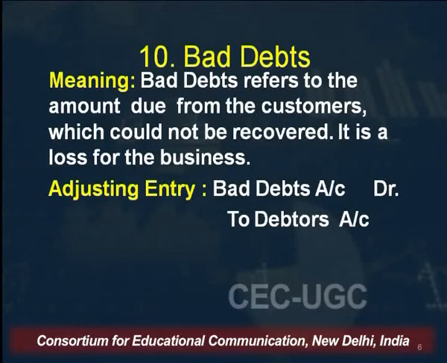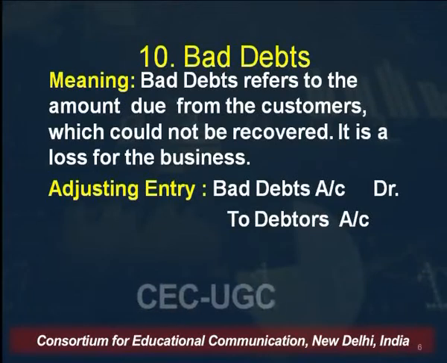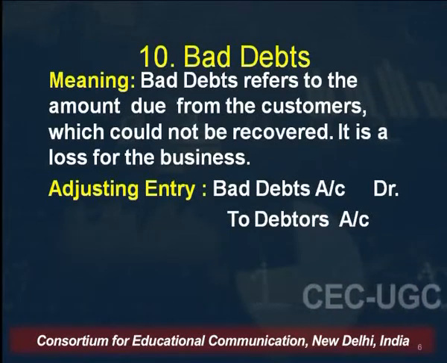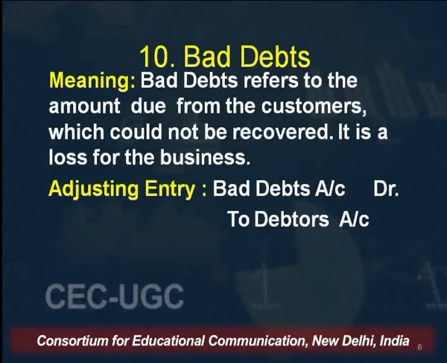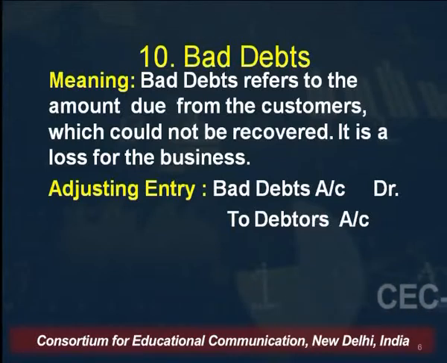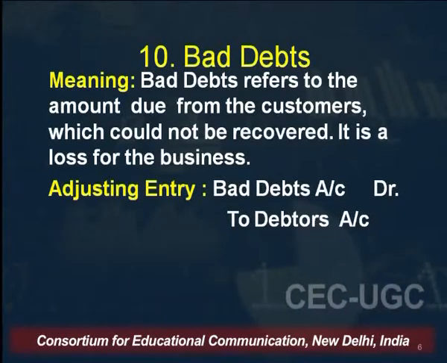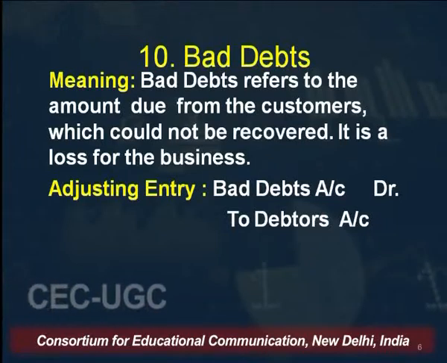The first is bad debts. Bad debts refers to the amount due from the customer which could not be recovered. It is a loss for the business. When the debt becomes irrecoverable, it is known as bad debts. Since it is a loss for the business, the adjustment entry would be bad debts account debited. Why is bad debts debited here? Because it is a loss, and all types of losses come under the nominal account, and the rule of the nominal account states that we debit all expenses and losses. So because of that rule, bad debts is debited here.